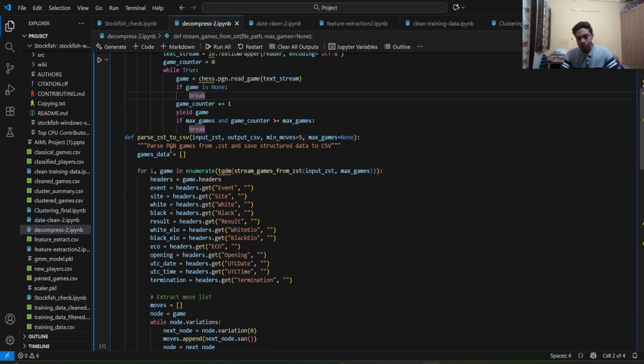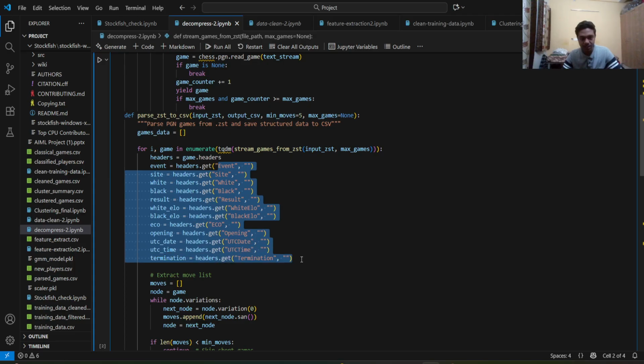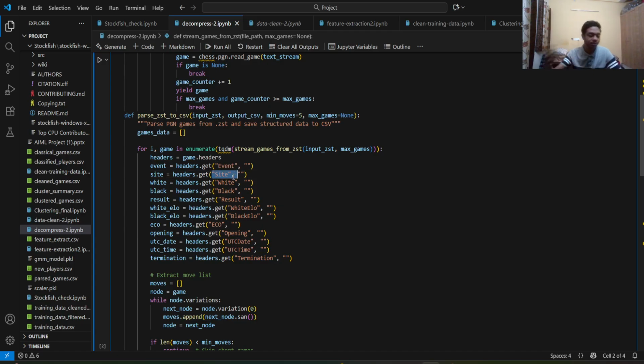I'm parsing those PGNs, and from the PGNs I get these headers. This is the information of each game. So I'm getting information such as event, and site, which is basically the online link to the game. The player who played white, black, the result, white Elo. Elo is basically the rating of the player, and the kind of opening they played, which is a very important piece of information.